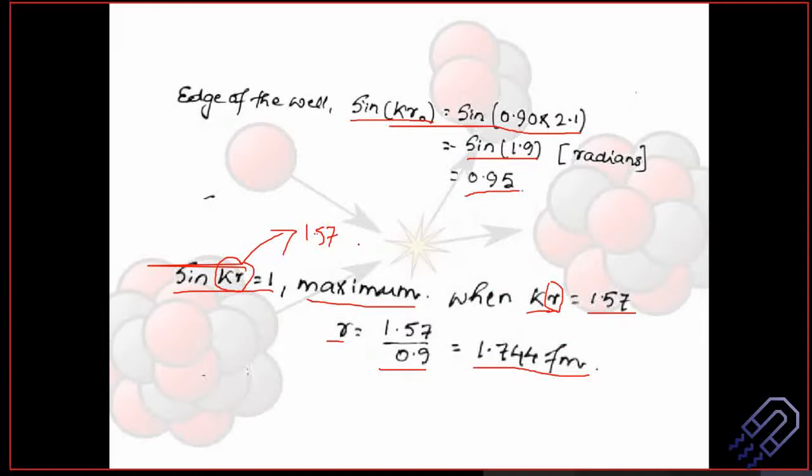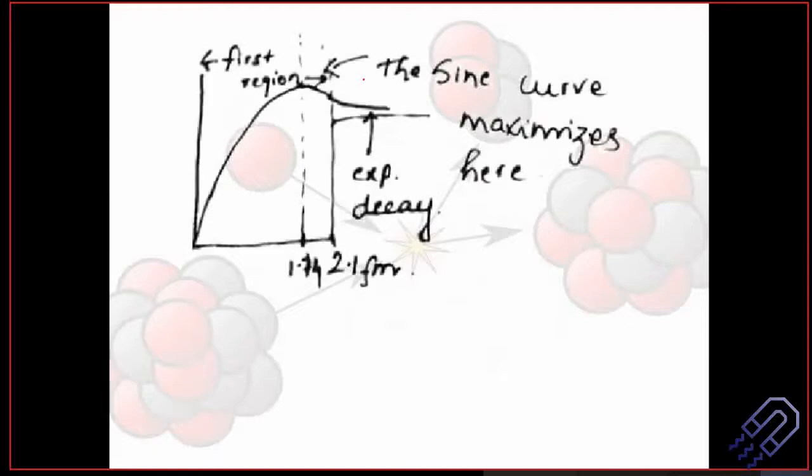So 1.57 is in radian, no units, and divided by k means it is per Fermi. So that Fermi goes on top, and this will become Fermi. So we see that dimensionally also we are not making any mistake. What does it mean? It means that at r equal to 1.744 Fermi, this wave function u, which is a function of sine k r naught, is maximum. At this value of 1.744, the value of sine is maximum.